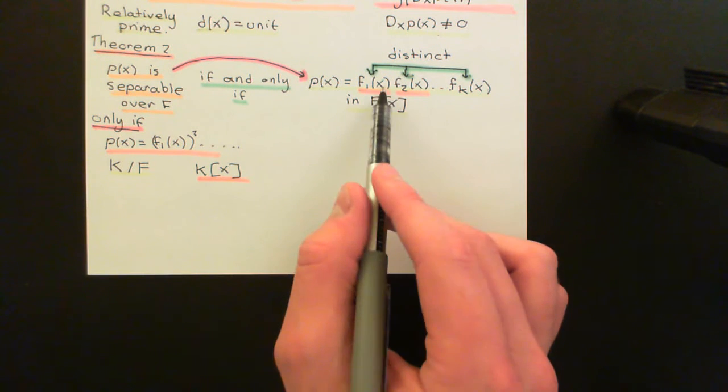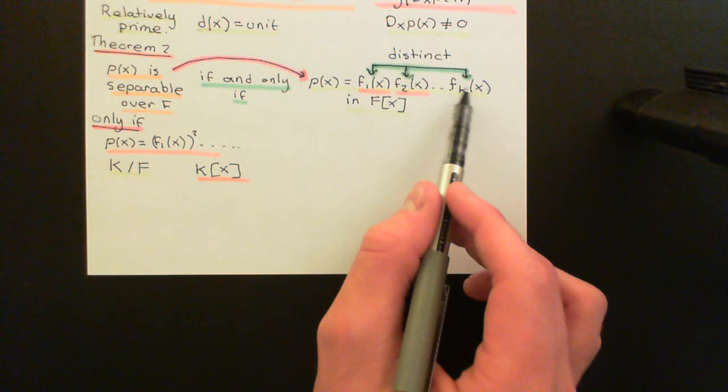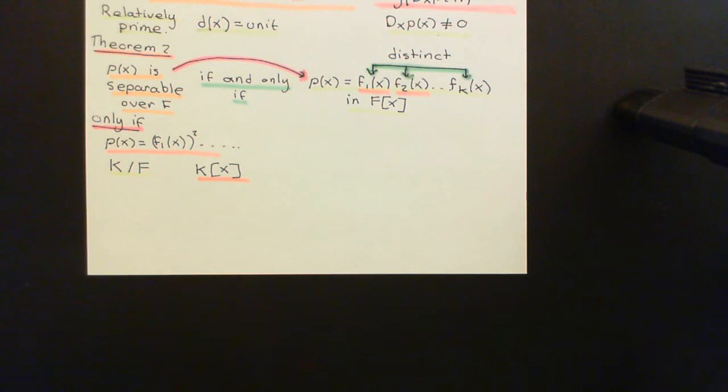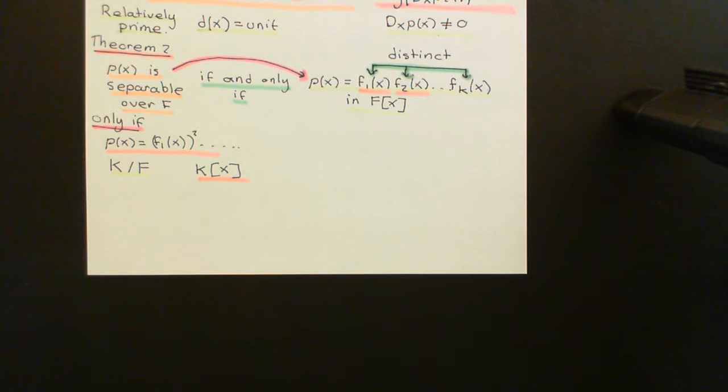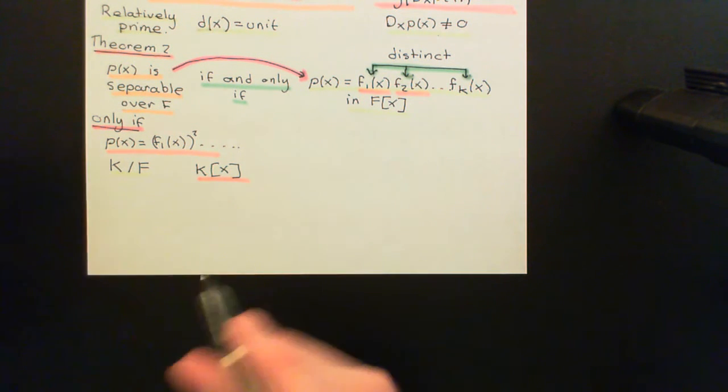Okay, so if it's the case that you have in your factorization into irreducibles two irreducibles that are not distinct, they're associates of one another, then in the splitting field this polynomial is going to have roots that are not simple, roots that at the very least have multiplicity 2. Okay, and that's obviously contradicting the polynomial being separable. So if the polynomial is separable, it implies that the factorization of this polynomial into irreducibles in the ring of polynomials over the field F gives all irreducibles that are distinct. Okay, so that's the easy one.